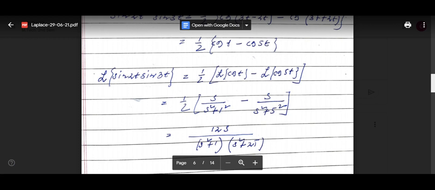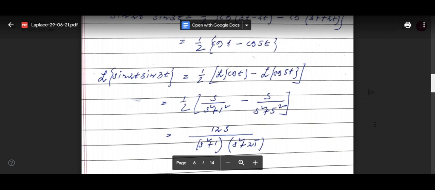Okay. Similarly, Laplace transform of cos bt, what can you write? Laplace transform of cos bt is 0 to infinity e to the power minus st cos bt dt. So if you integrate, you will get s by s square plus b square.